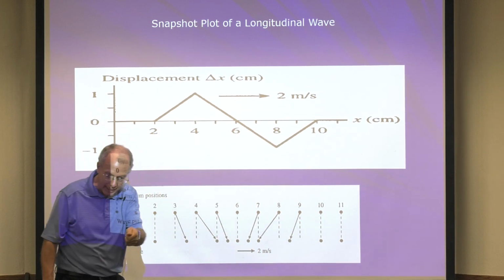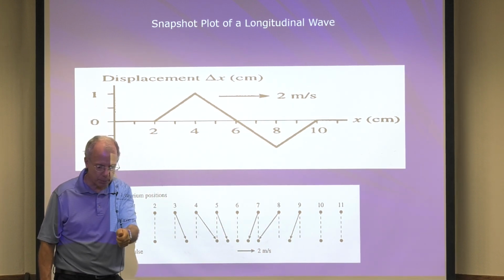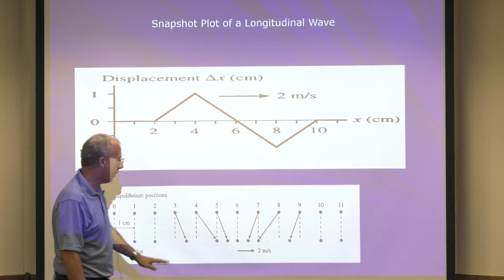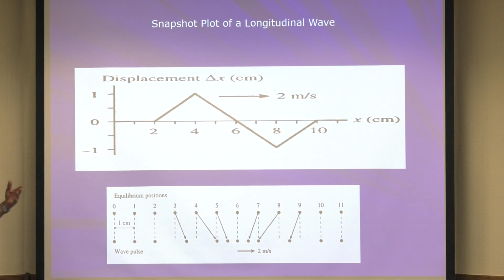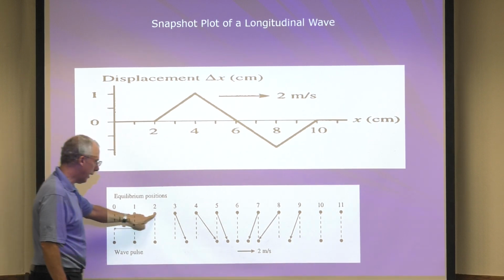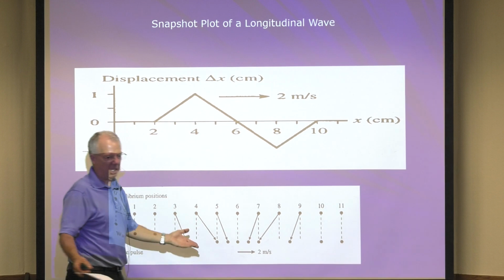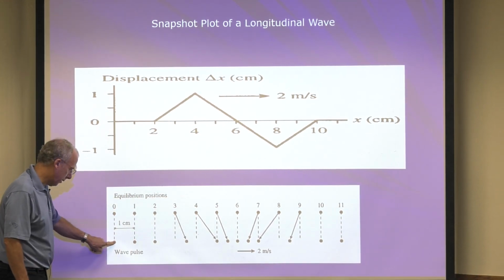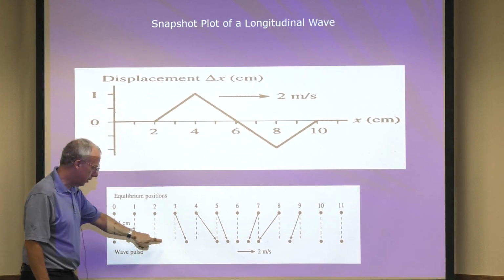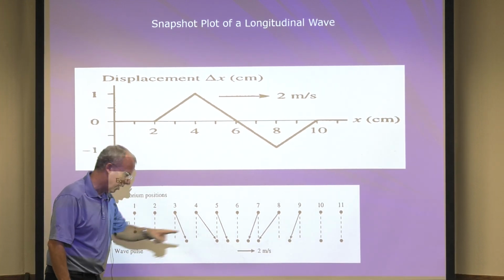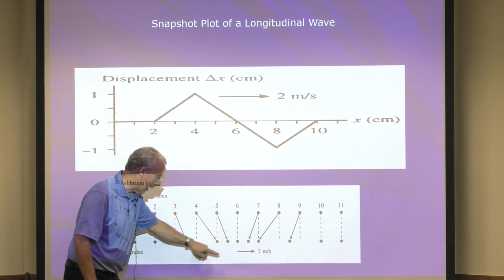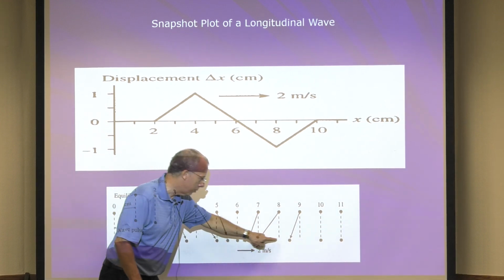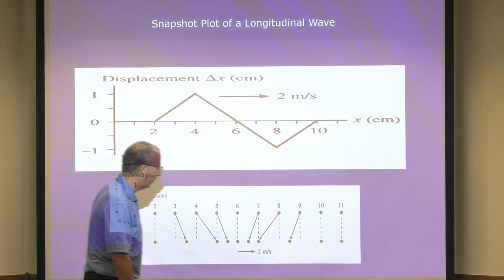But again, if you use spray paint to spray the spring, it's going like this, right? It's like the rope is going like this. Okay, maybe this will help. So think of this as a spring, and this is the spring at equilibrium, right? So we're just sitting there. And then you put in the wave pulse. So this piece of the spring doesn't do anything, doesn't do anything, doesn't do anything. This one moves a little bit to the right, or I should say, that way. This one moves a lot that way. This one moves a little bit that way. This one doesn't move. This one moves back. This one moves back a lot. This one moves back just a little, right?